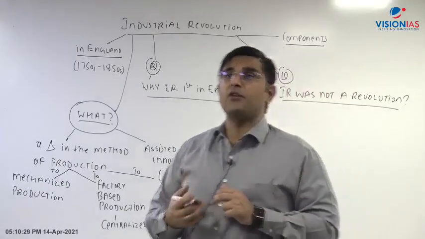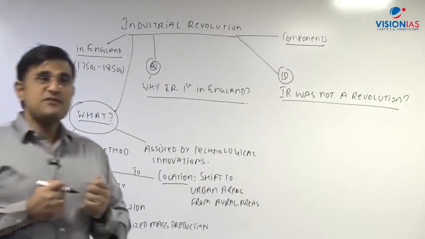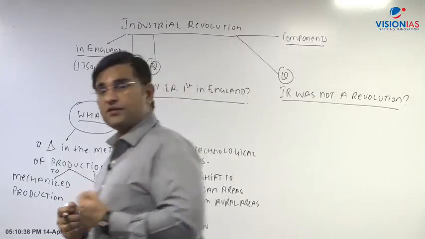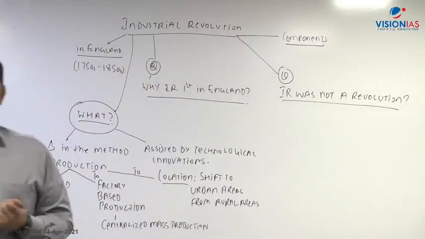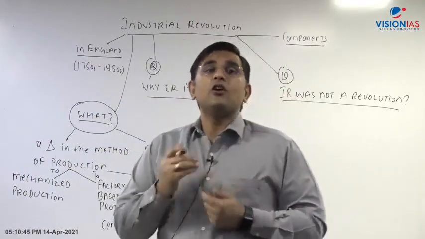For example, first of all, hand-based production was going on. Now hydropower will be utilized. Such machines will be built which are running on hydropower. Then steam power will come into the picture. Such machines will be built which are running on steam power. So this mechanized production is running on new sources of power.